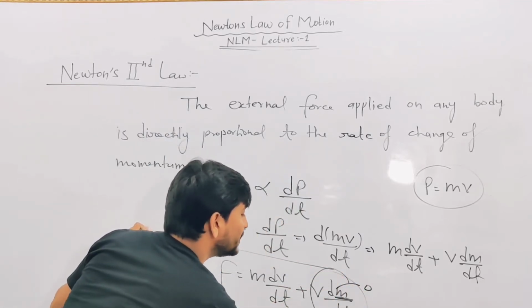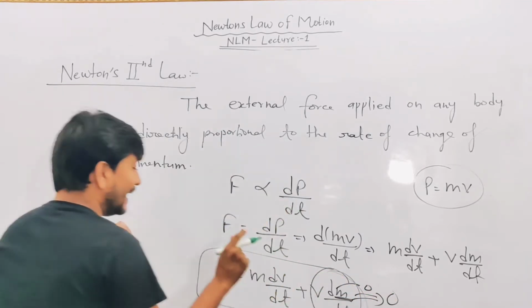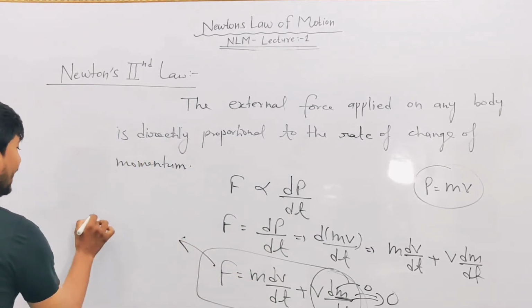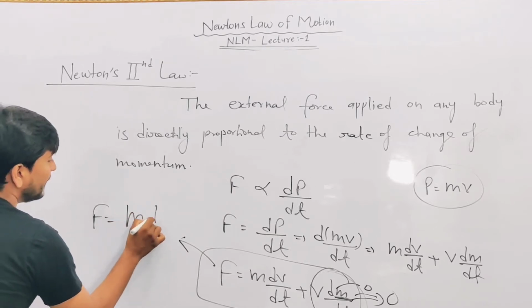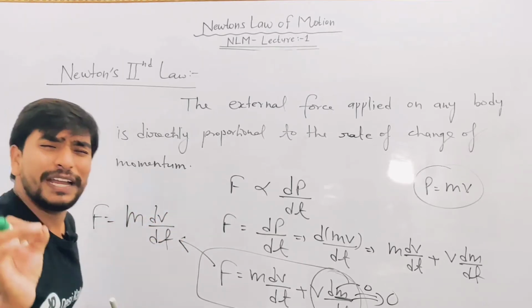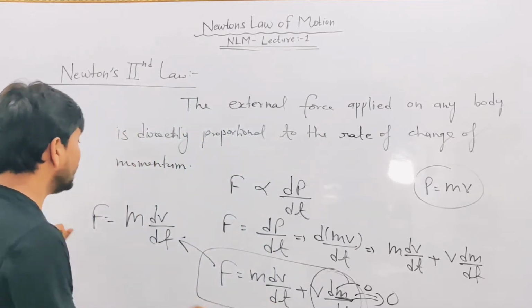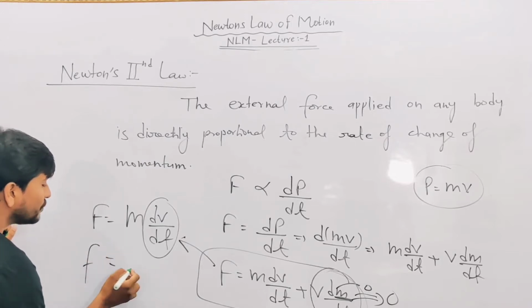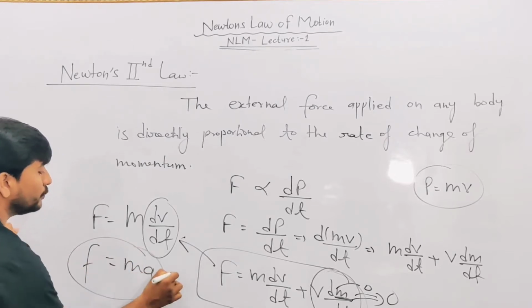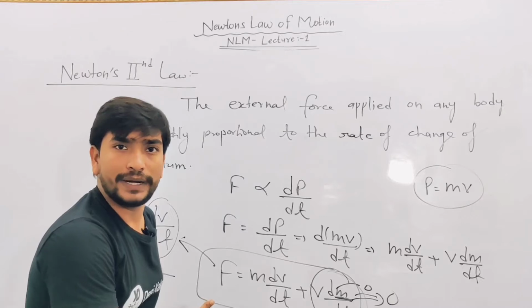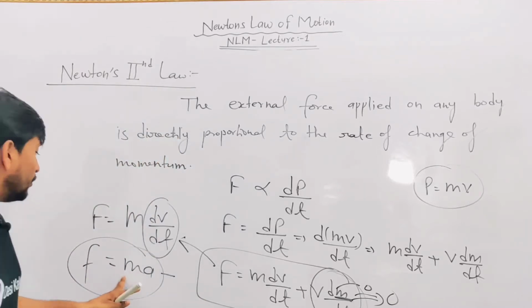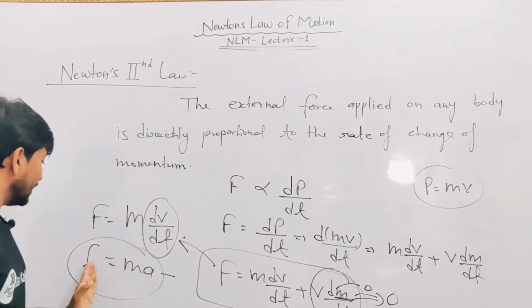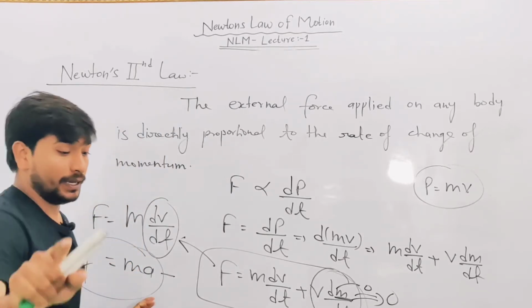Now you have the proper formula: F is equal to m dv upon dt, and everybody knows dv by dt is acceleration. F is equal to ma. Basically, this is the second law of motion.